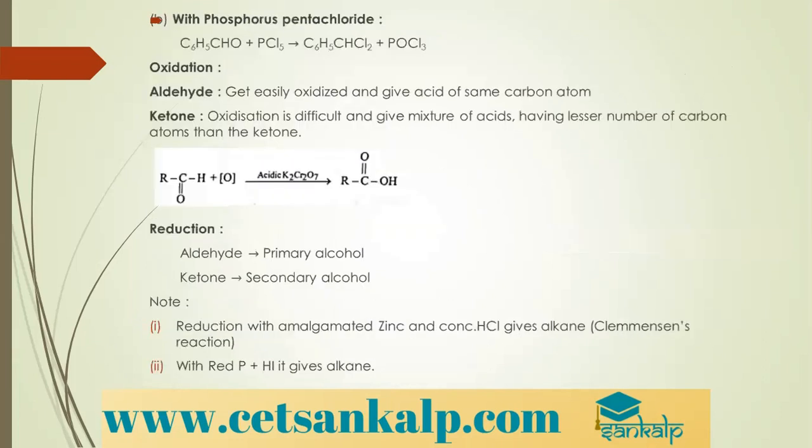Then with phosphorus pentachloride, PCl5. When aldehydes are treated with phosphorus pentachloride, again there is a reaction occurring wherein C6H5CHO plus PCl5 gives C6H5CHCl2. The carbonyl oxygen is replaced by 2 chlorine atoms. Okay. Then oxidation. Aldehydes get easily oxidized and give an acid of the same number of carbon atoms. If you are taking an aldehyde with 1 carbon atom, you will get a carboxylic acid with 1 carbon atom. If you are taking an aldehyde with 10 carbon atoms, you will get a carboxylic acid with 10 carbon atoms.